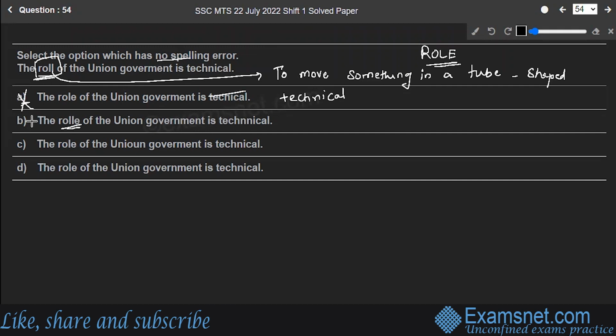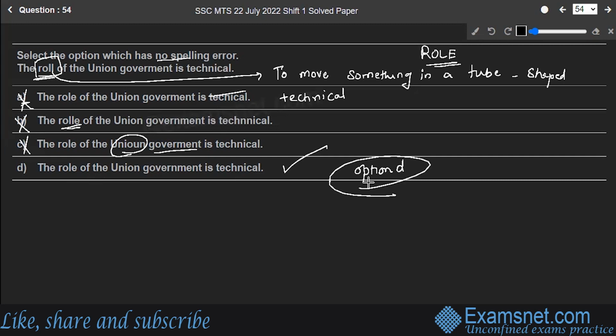The role, the spelling of role is incorrect. No, the role of the union government, see, the spelling of union is incorrect. Even the spelling of government is incorrect. So even this is not our answer. The role of union government is technical. This is the one which has no spelling errors. So this is our answer. Option D is the correct answer to the question.